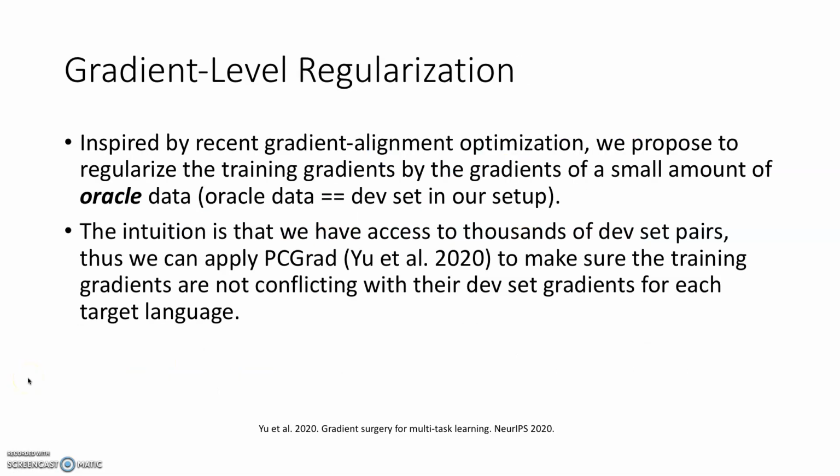Meanwhile, we also propose a gradient level regularization. It's inspired by recent gradient alignment-based optimization methods. We propose to regularize the training gradients by the gradient of a small amount of oracle data. In our setup, we use a dev dataset as oracle data. The intuition is that we have access to thousands of dev pairs, for example, 1,000 for WMT and 2,000 for OPUS data, so that we can apply PCGrad from Yu et al. 2020 to make sure that the training gradients are not conflicting with their dev gradients for each target language.